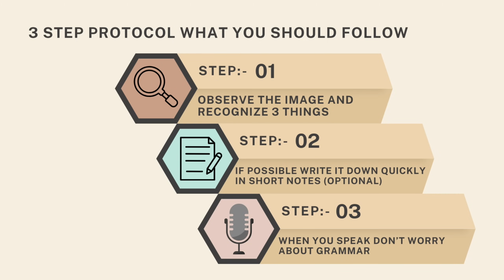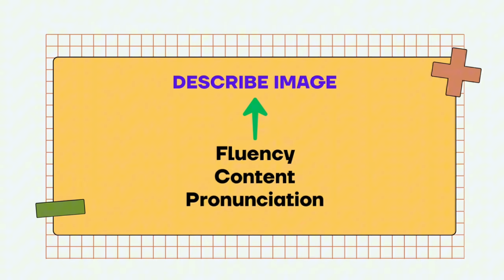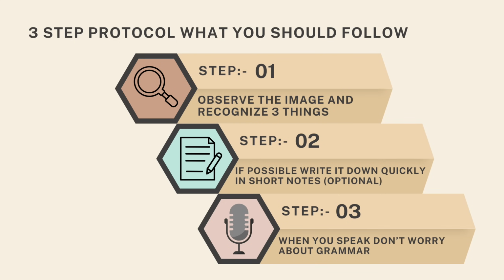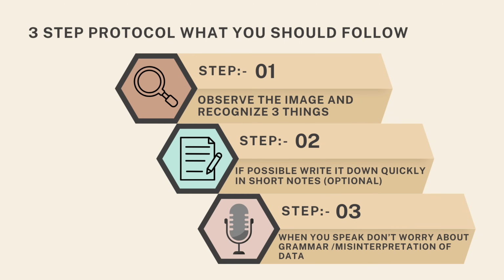Very, very simple. Remember this. When you speak, don't worry about grammar. That's the first thing. If you worry about grammar, you fumble. You may think, when I speak on my own, my grammar is wrong. I'm telling you, grammar is not evaluated. It is your fluency, content and pronunciation that are evaluated. Don't worry about grammar. Don't worry about misinterpreting the data.